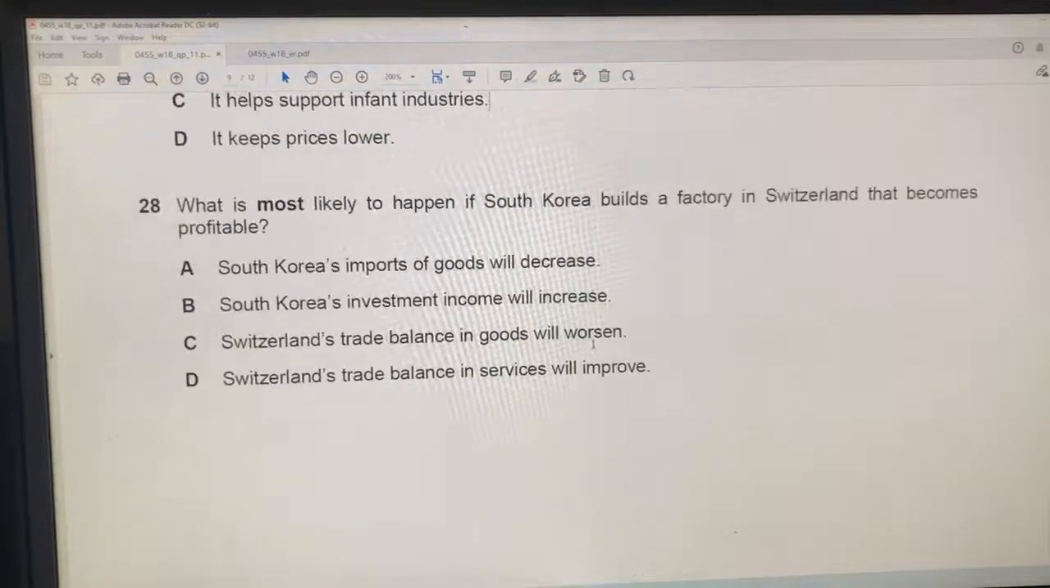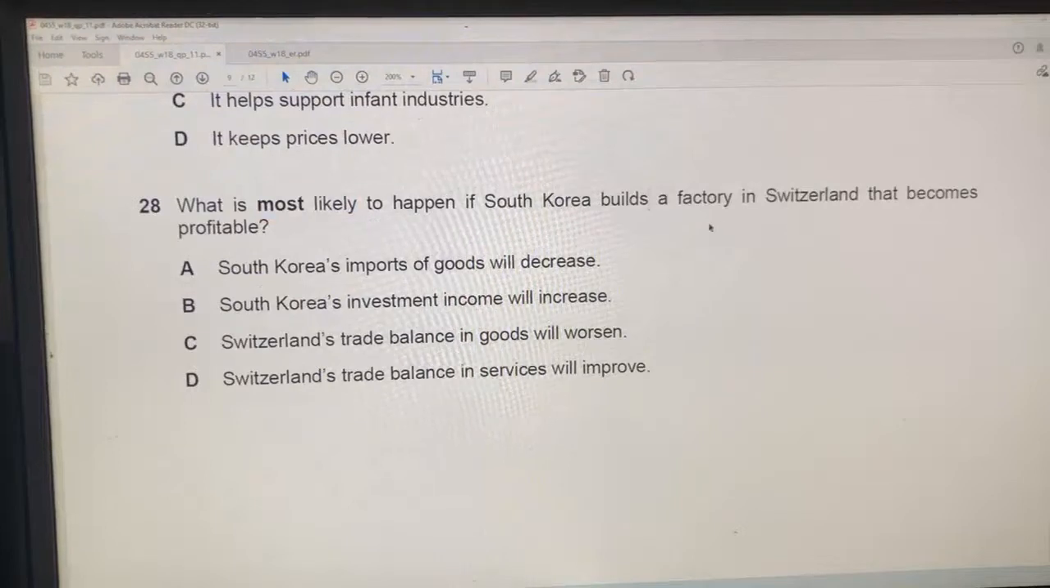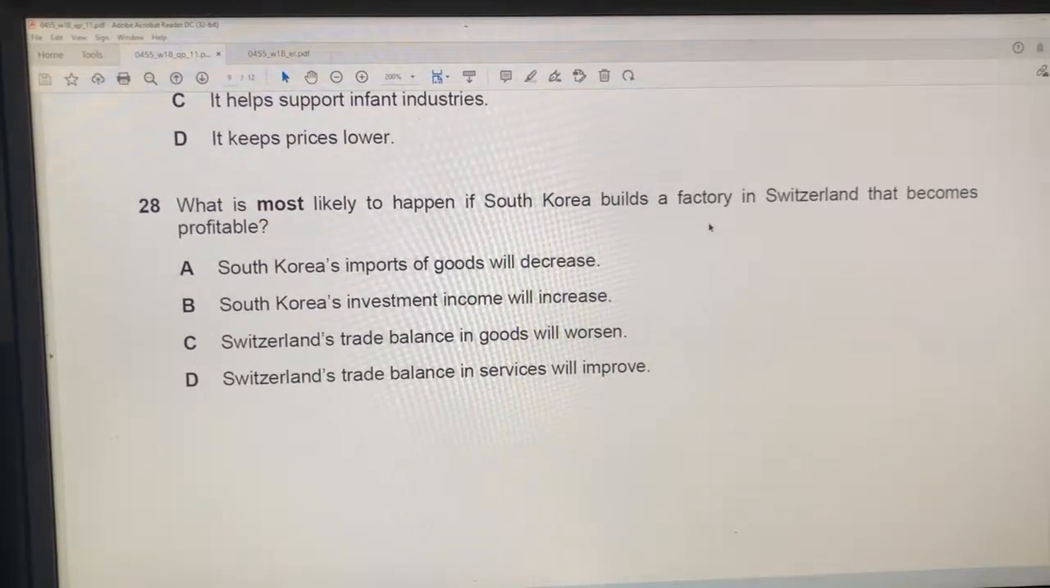How about 28? What is most likely to happen if South Korea builds a factory in Switzerland that becomes profitable? Then, this is a balance of payments question. If South Korea invests in Switzerland, they're exporting investment. A says South Korea's imports of goods will decrease. That's not an effect. We don't know.